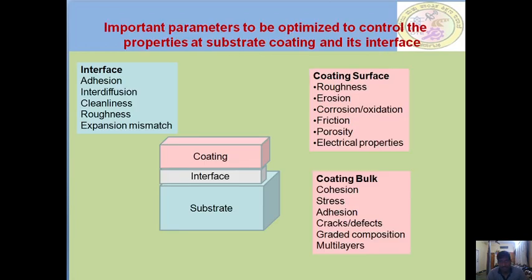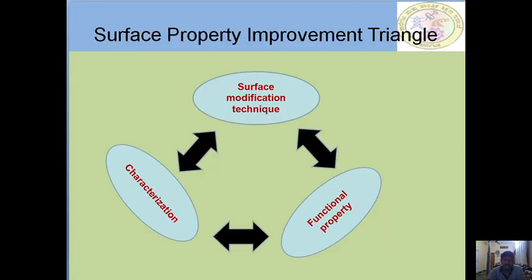What are the important parameters to be optimized to control the properties at a substrate coating and its interface? Interface: adhesion, interdiffusion, cleanliness, roughness, expansion mismatch. Coating surface: roughness, erosion, corrosion, friction, porosity, electrical properties. Bulk coating: cohesion, stress, adhesion, cracks, graded composition, and multilayers can be achieved by using these parameters.